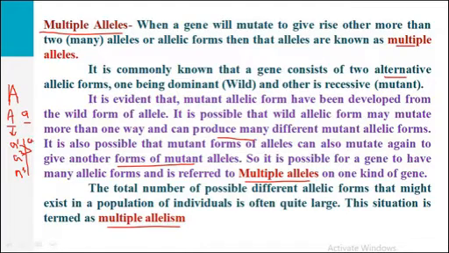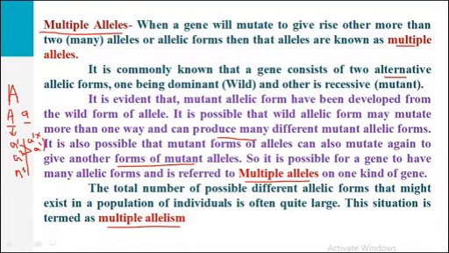For example, the A1 allele may give rise to another form of A1 allele, for example A1X, A1Y. So after mutation of A1, they may also give rise to other types of alleles.